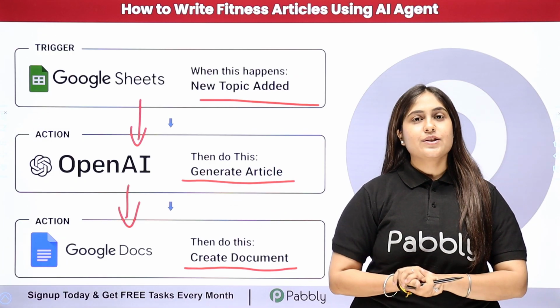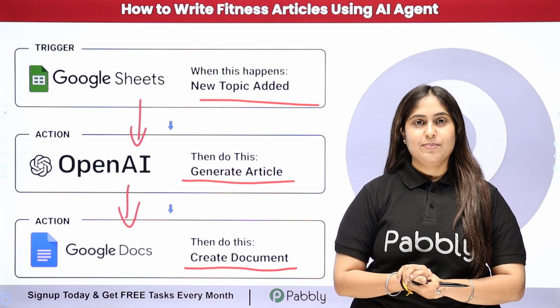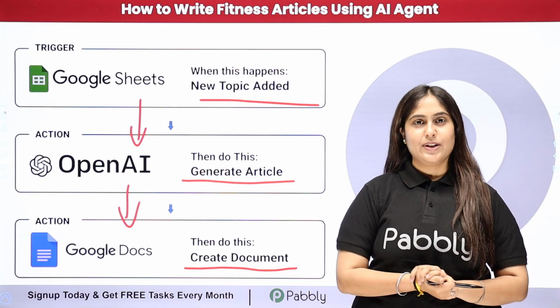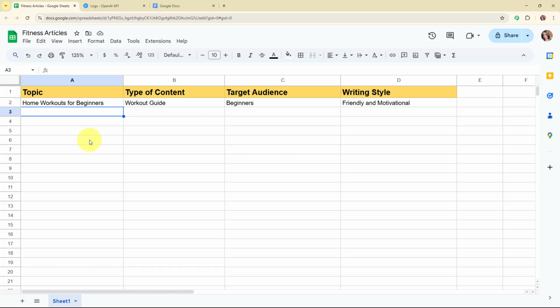So to see the working of this automation and to learn this process step by step, let me take you to my screen. Welcome to my screen. In this video, I'll show you how to use an AI agent to automatically generate high quality fitness articles, and this is perfect for coaches and content creators who want to save time and stay consistent with their posts.